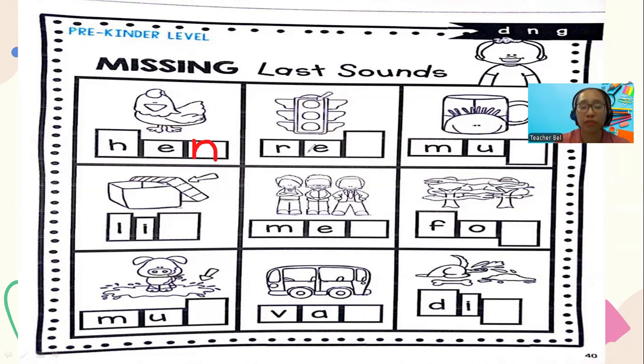Another one, we have red. In your traffic light, there's color red for you to stop. Red. What's at the end of red? That's letter G or D? Letter D, line down. Donut to the side, red. Next, you have your mug. Mug. Letter what? Letter G. Go around up, line down with a hook. G. You have the mug.